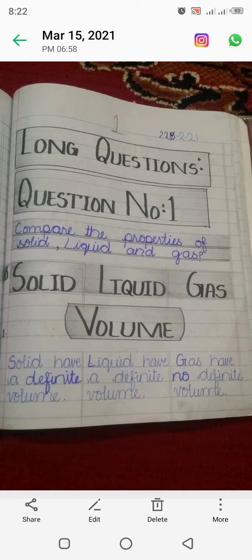Question number 1. Compare the properties of the solid, liquid and gas. So in this question we have to compare the properties of these three things: solid, liquid and gas.